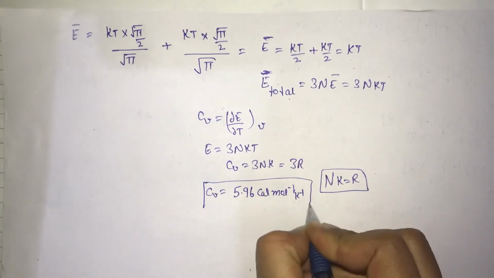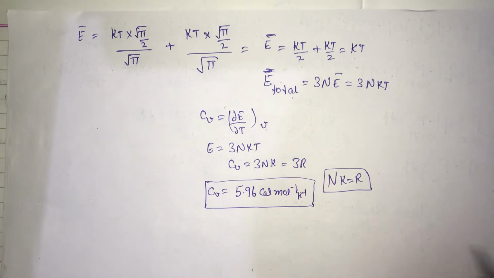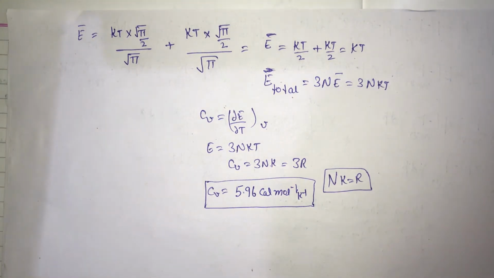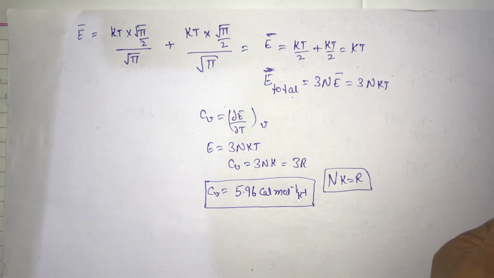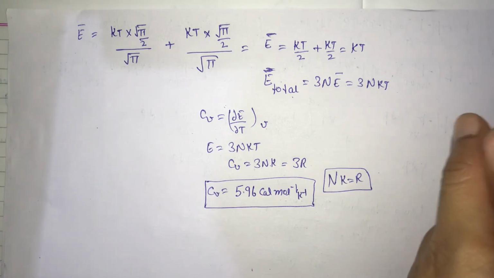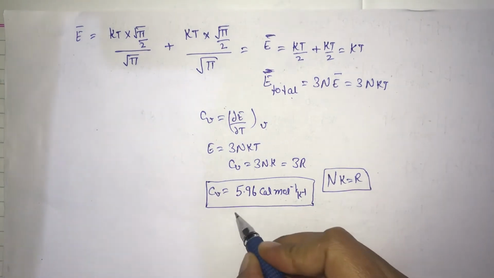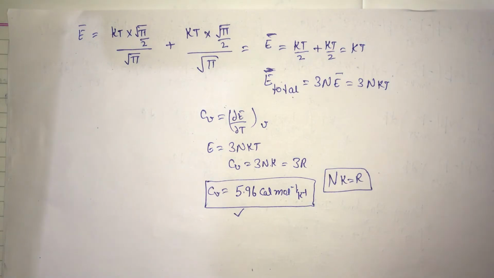So according to the classical theory given by Dulong and Petit's law, the heat capacity of all solids is constant and independent of temperature, and for 1 mole of any element it is about 6 calories. So the specific heat in solids does not depend upon temperature variation.